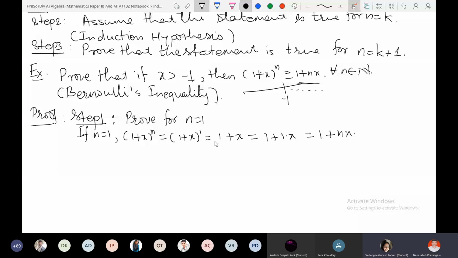Okay, fine. Now the statement is true for n equal to 1, right? Because if you choose n equal to 1, certainly the left hand side and right hand side are equal. Equal means we can say greater or equal. When I say greater equal, it means either greater or equal. So if one of them is true, then I can say it is greater equal.